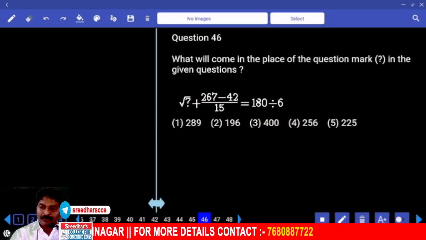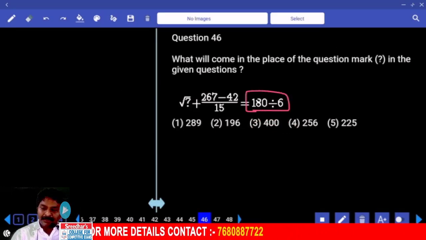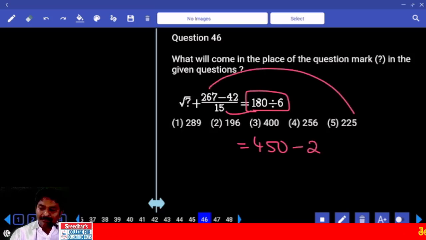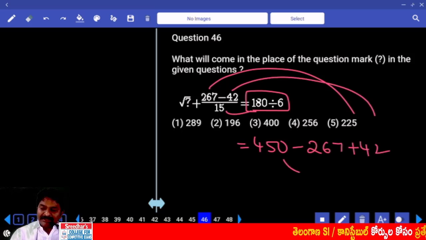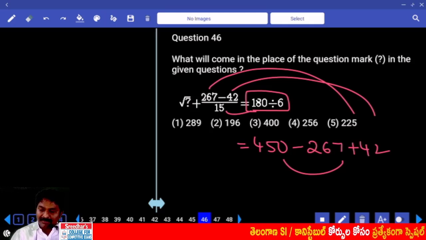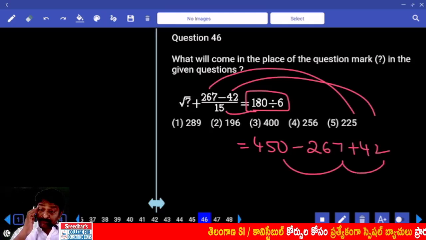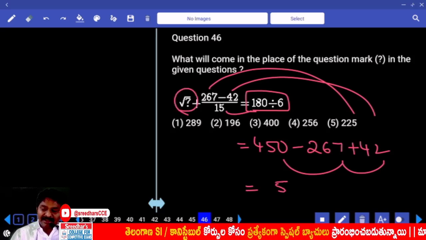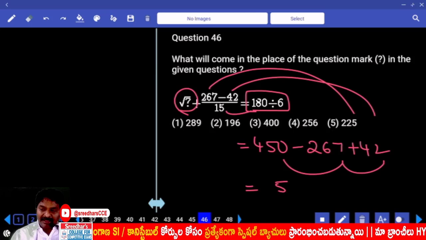Right. What is this number? 30. 15 goes to the other side. 450. This number goes to the other side, becomes minus 267. This goes to the other side, plus 42. 0 minus 7. 3 plus 2. This number is ending with 5, right? Root x ending with 5. X also should end with